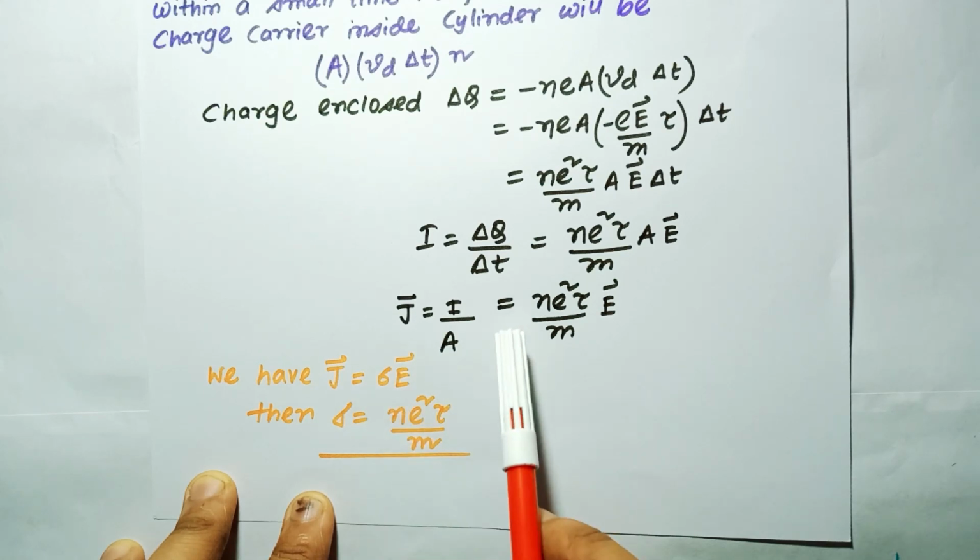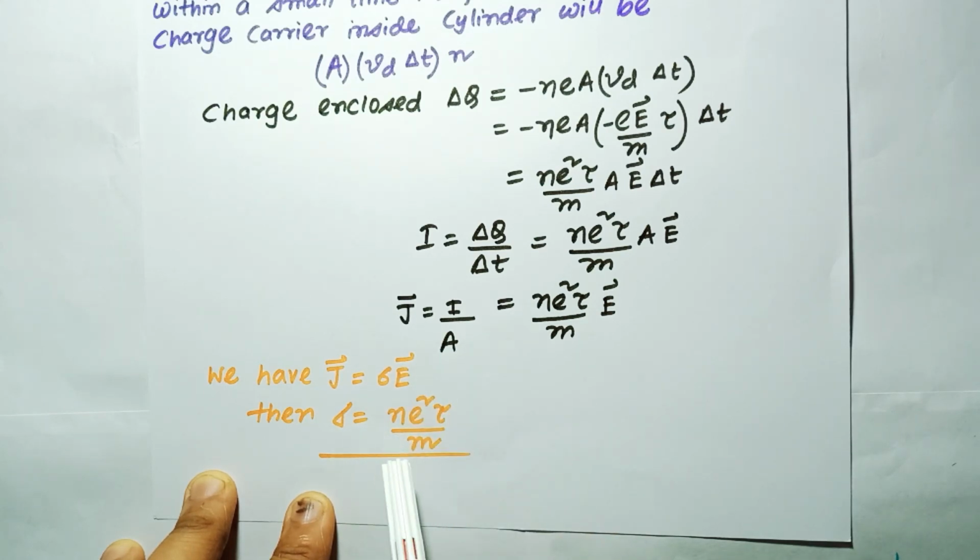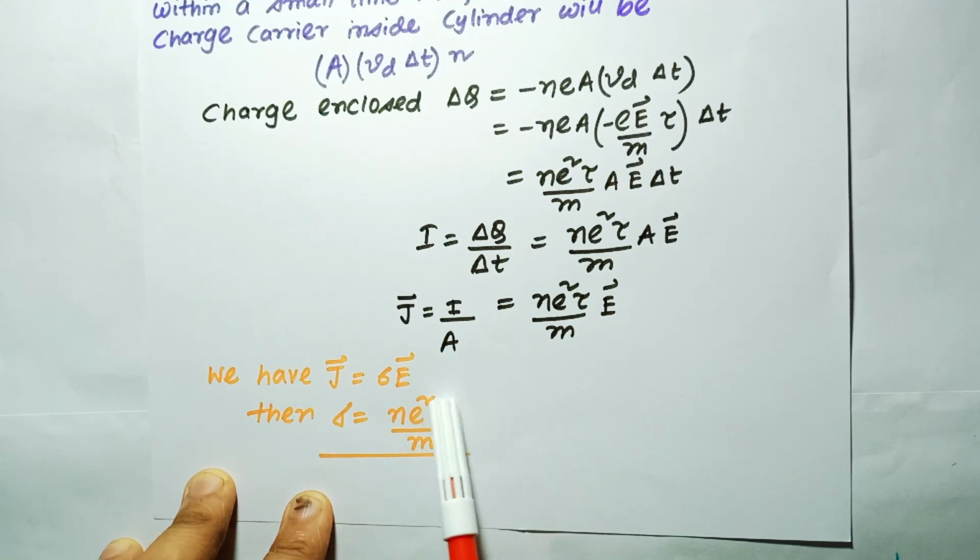So by comparing these two equations, we get that sigma is equal to n e squared tau by m. So the electrical conductivity depends on the collision time, and inversely on the mass of the charge carriers. We can see that a very simple picture of the conduction of electrons produces Ohm's law.